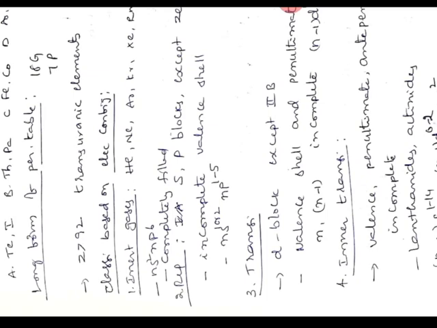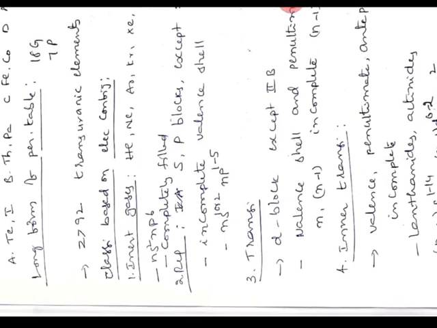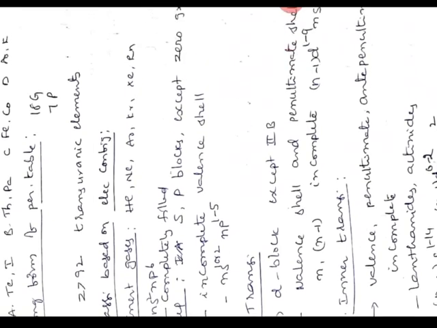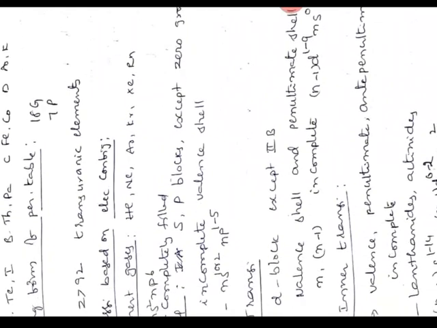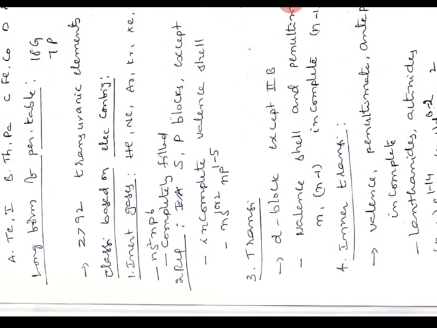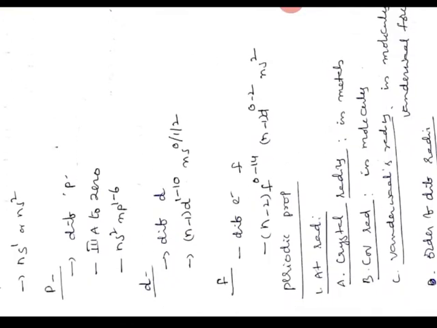Their electron configurations: inert gases are completely filled, ns2 np6. Representative elements, ns1 or 2, np1 to 5. Transition elements, (n-1)d 1 to 9, ns0 or 1 or 2. Inner transition elements, (n-2)f 1 to 14, (n-1)d 0 to 2, ns2. We can classify elements into blocks also based on the differentiating electron. There are s block, p block, d block and f block.